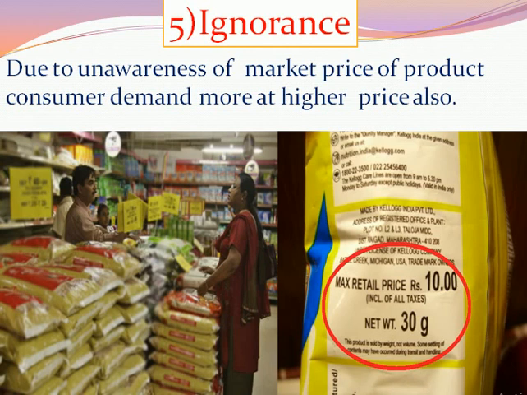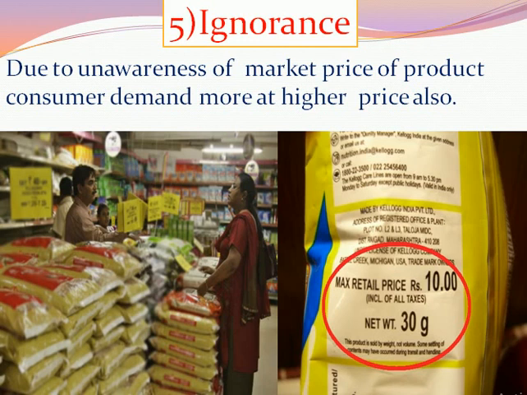Or we can take another example of dry fruits. The price of dry fruits may be different in each and every shop. But if you are purchasing the product at any one particular shop, though the price is high, you will buy that product at the higher price because you are unaware about the different price levels of that product in other shops.